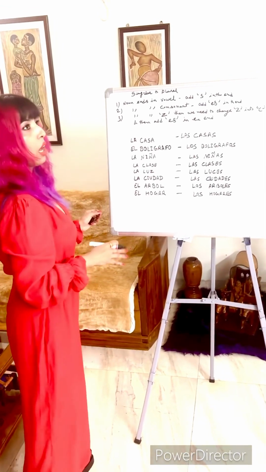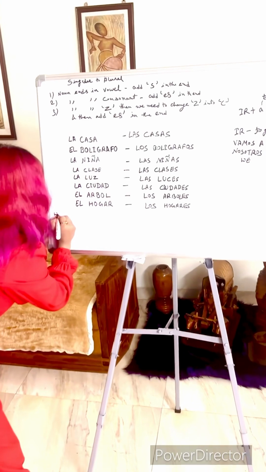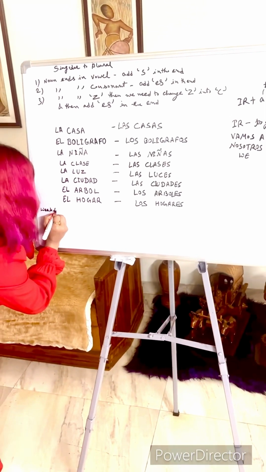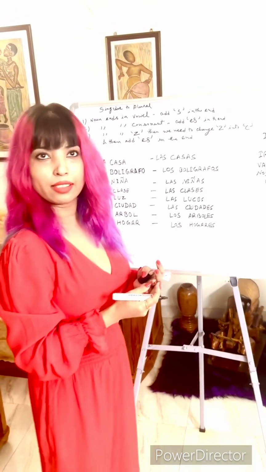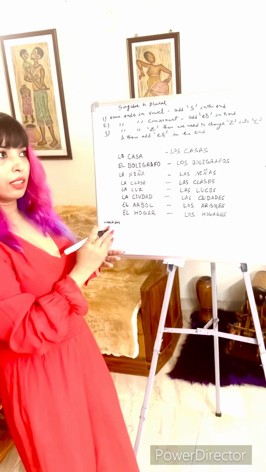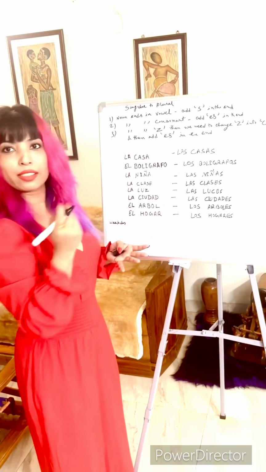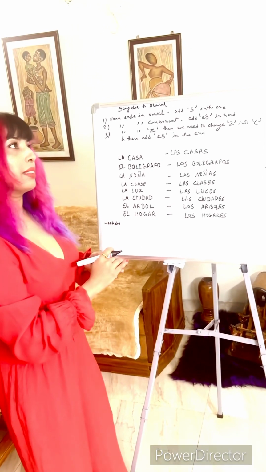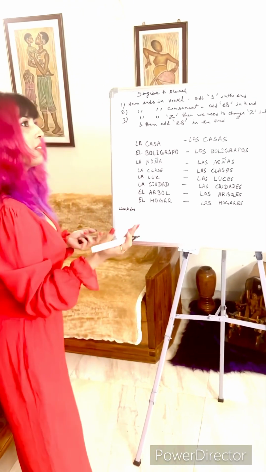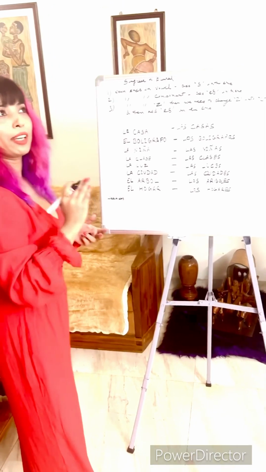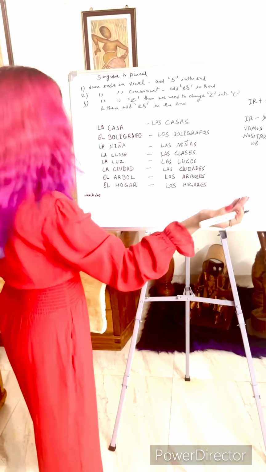And one more thing, about weekdays. Remember I had told you weekdays Monday, Tuesday, Wednesday, Thursday, Friday are lunes, martes, miércoles, jueves, viernes, and these all are ending in s. Already these are ending in s, so we are not going to change them when we want to make them plural.